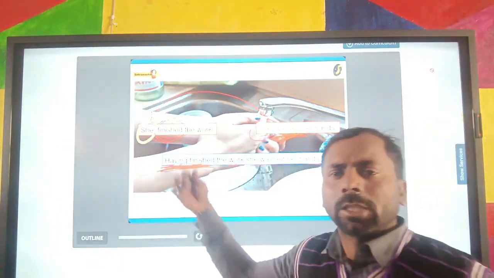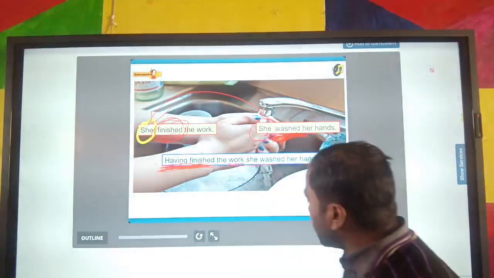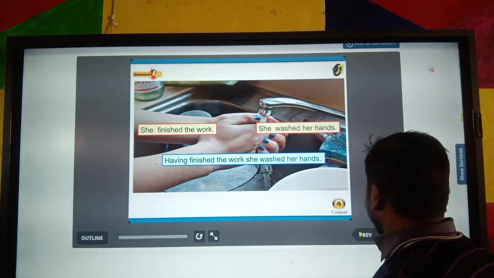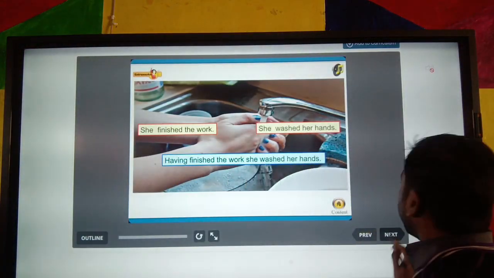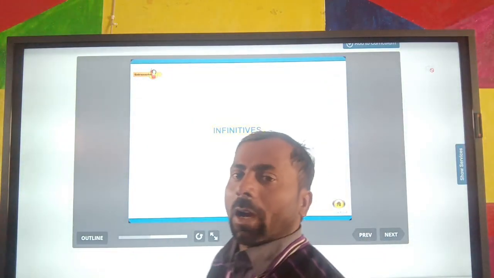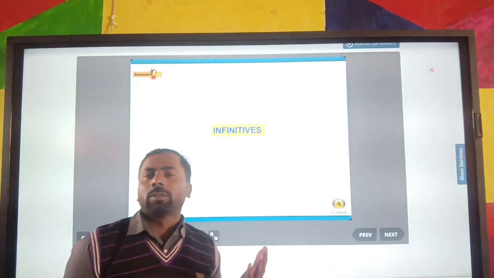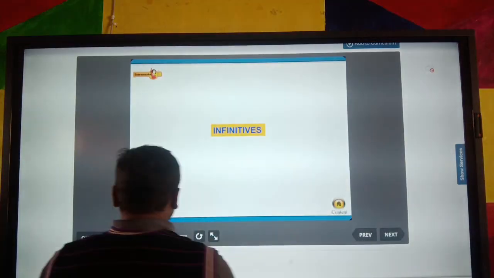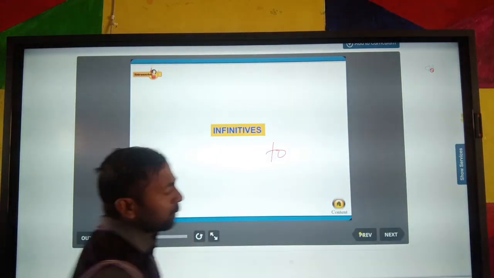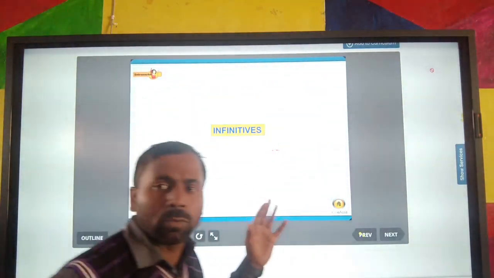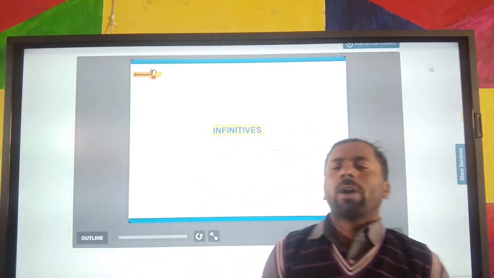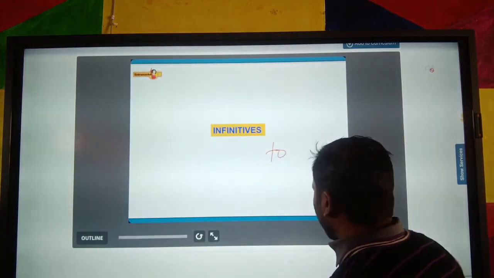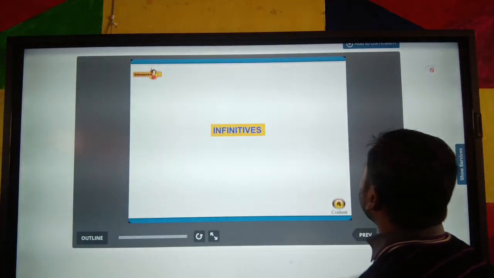We can also change it in a different way. Okay. Now next, I hope you all understand the second example. Next, the infinitive. I hope you all know about this word, infinitive. Infinitive means we can use the word "to" in a sentence, and when we combine two phrases or sentences with it, it will be the infinitive. So let's know more about the infinitive.